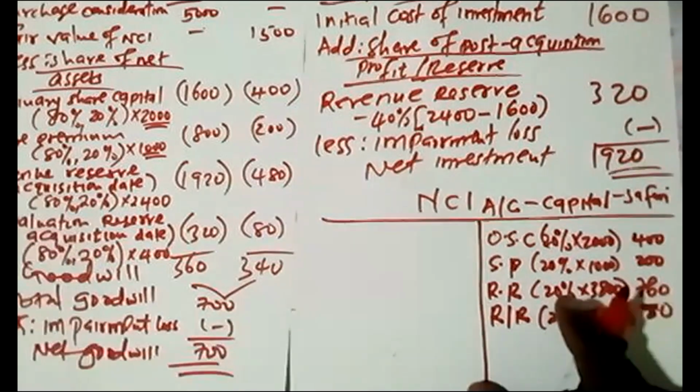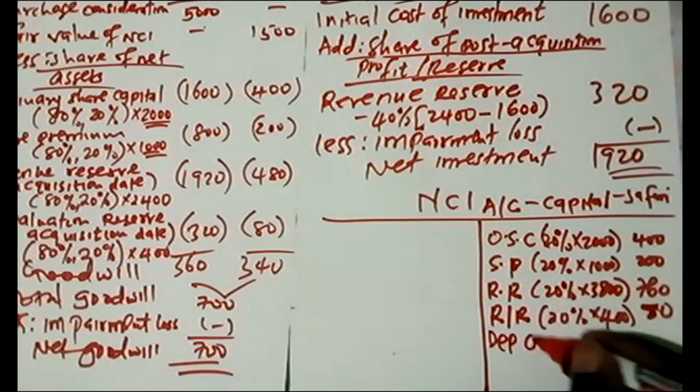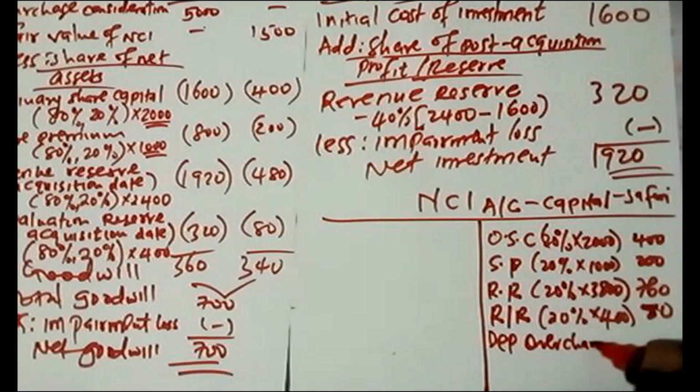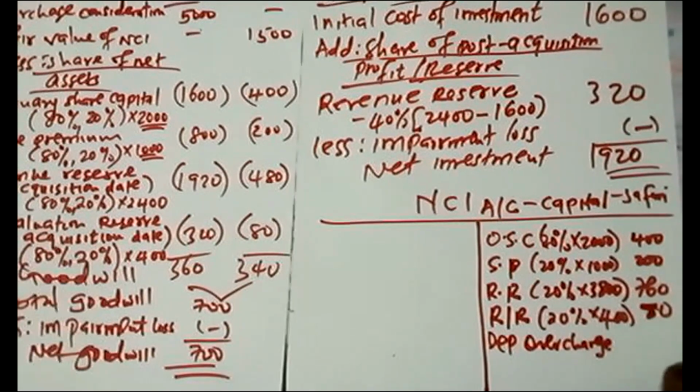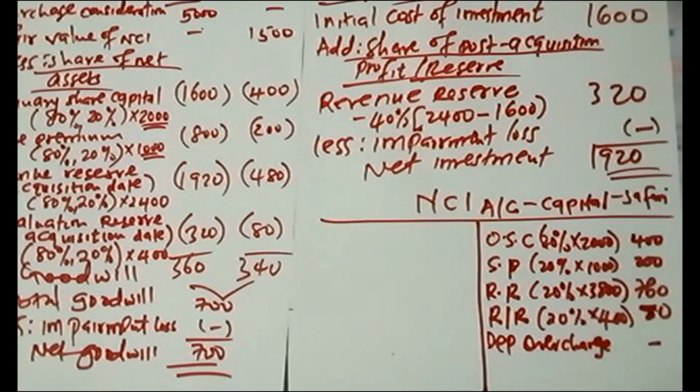Then after that, we have to determine the depreciation overcharge. So the depreciation overcharge, this one maybe was concerning if an asset was sold, but there was no asset which was sold between the two entities. So the intergroup sales of a fixed asset was not there.